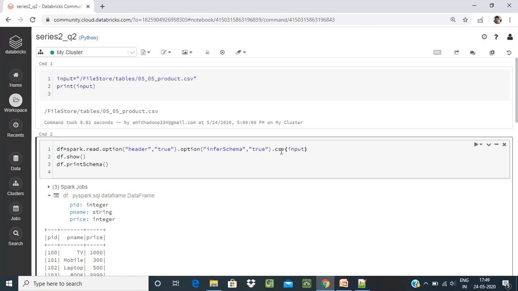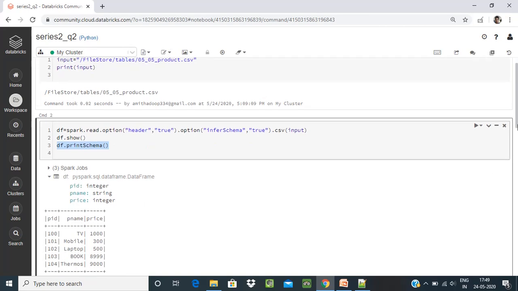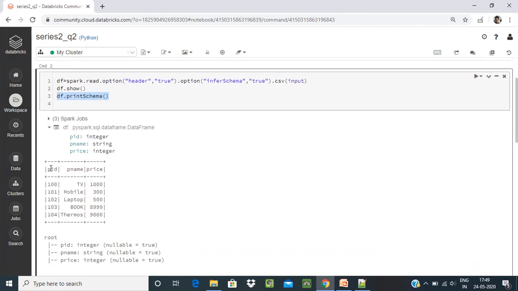So I'm reading the data with the .csv method, and I'm applying printSchema. You can see here the schema is giving PID integer, pname string, price integer, and the .show method is giving the information: PID values, pname, price. So this information is loaded from the file into the data frame, and this is what is printed.